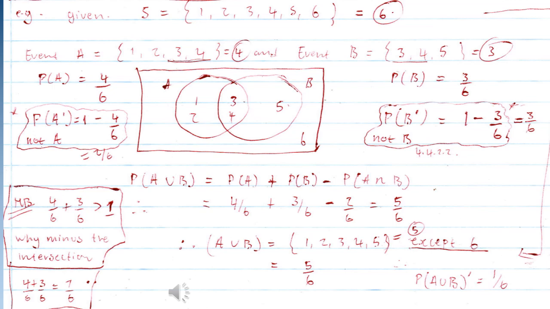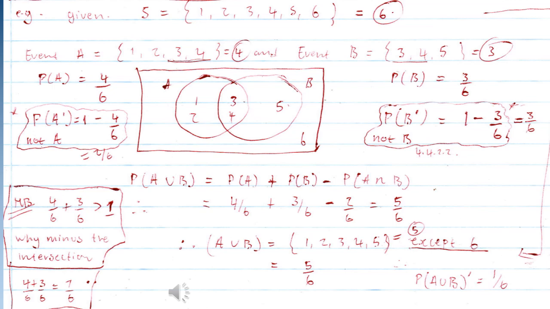Looking at the top, let's count the numbers on event A. There are 4 numbers there: 1, 2, 3, and 4. And the numbers on event B are 3, 4, and 5. So let's count 3 and 4 once. We get 1, 2, 3, and 4, so already we have counted 4 numbers on event A. Then on event B, we count only the number 5.